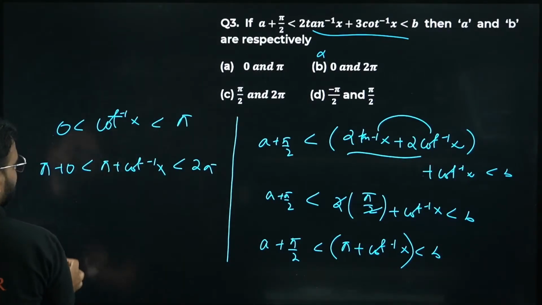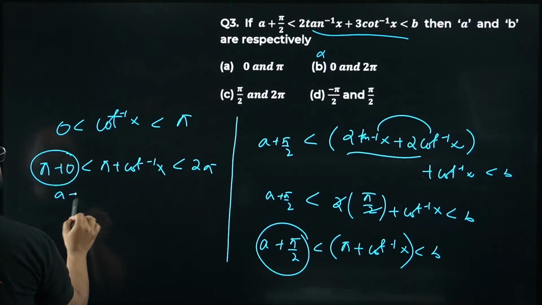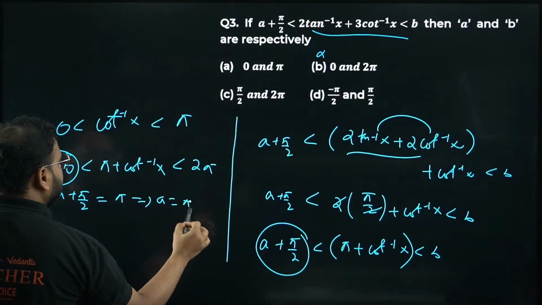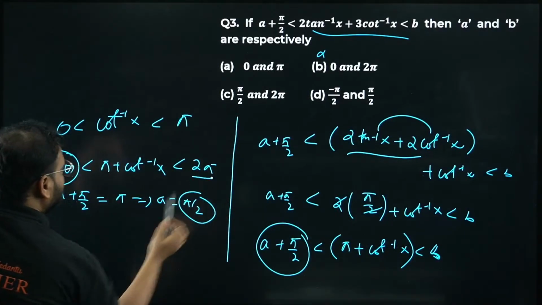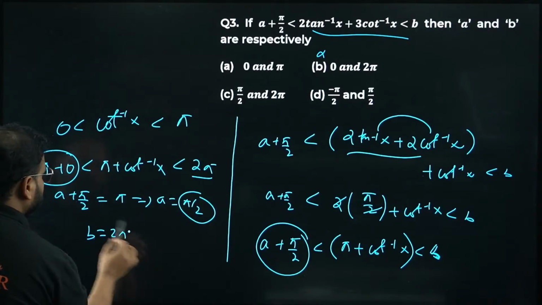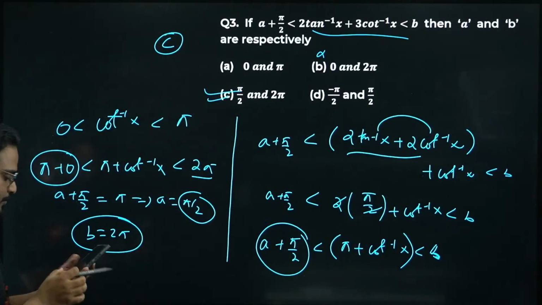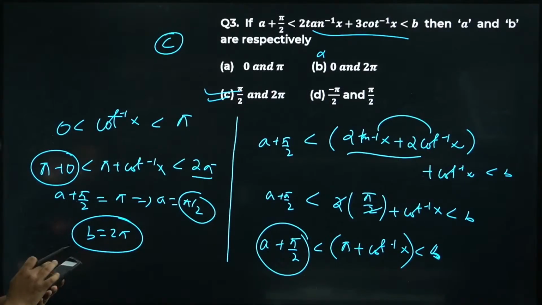Compare now. This is same as this, so I get a plus pi by 2 as pi, giving me the value of a as pi by 2, and b is going to be simply 2 pi. So the answer will be pi by 2 and 2 pi. Option C is correct. Let me know. Okay, option C is correct. I hope this is clear.